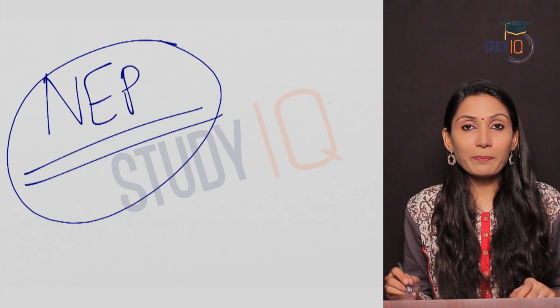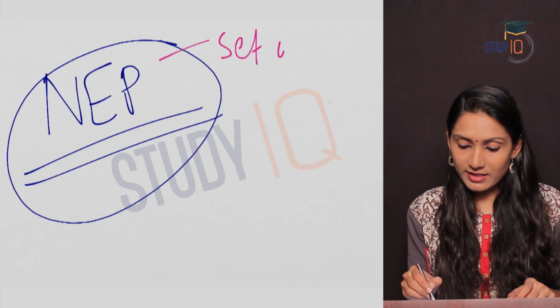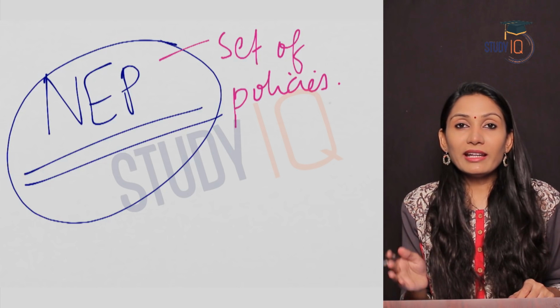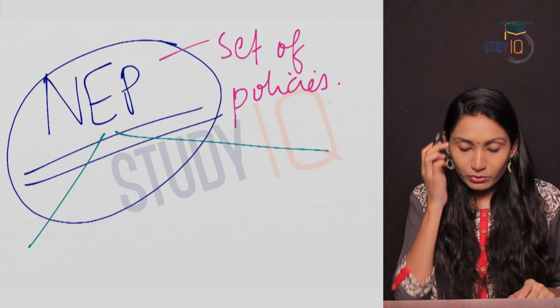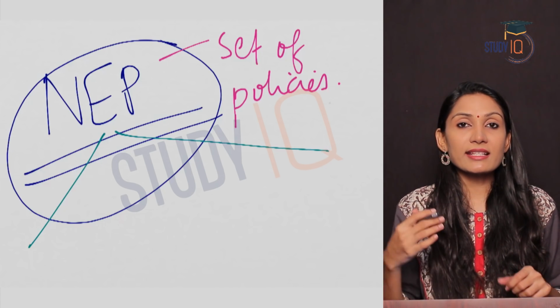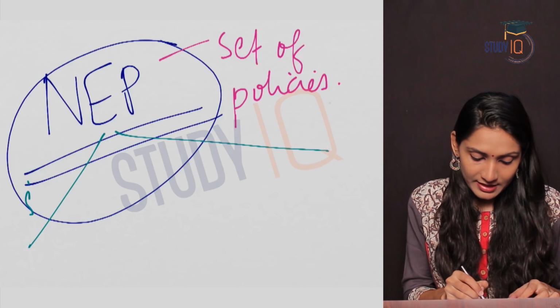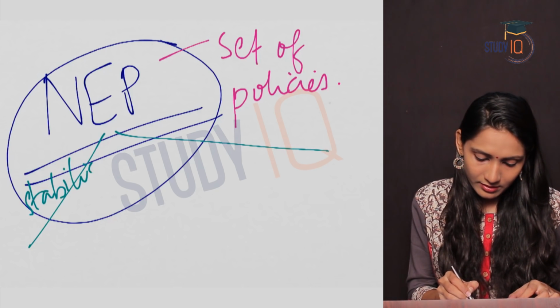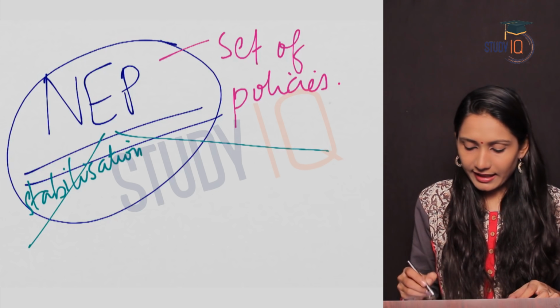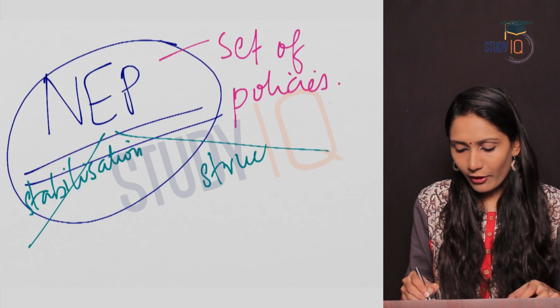So what is NEP? NEP is a set of policies, and broadly we can divide NEP into two. One is stabilization policies and the other one is structural reform policies. So let us see stabilization, and secondly structural reform policies.